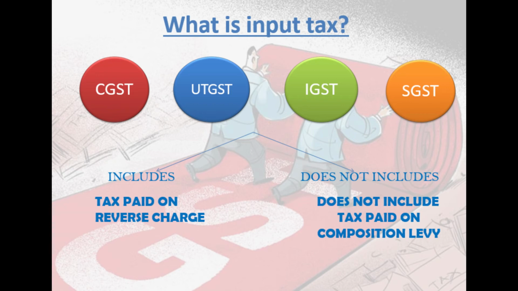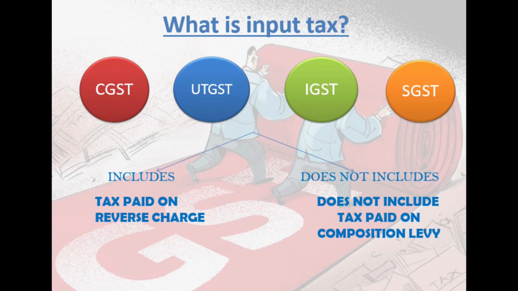Does not include tax paid on composition levy. Friends, composition levy is another aspect of GST. What is composition levy? For small dealers, up to 75 lakhs of turnover, they have said that you can go under composition, right? Composition means either you will charge 1% or 2% or 5% as the case may be, right? If you are a manufacturer, then 1%. If you are going to be a trader or reseller, 2%. And if you are going to be a hotelier, then 5%. That will be the composition.